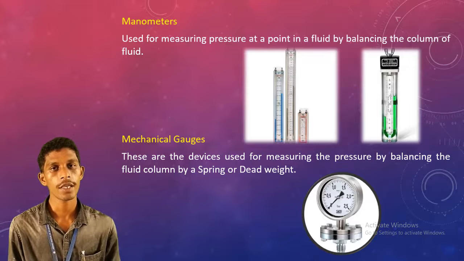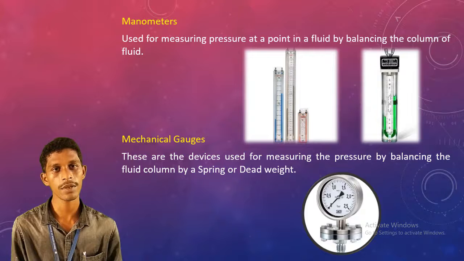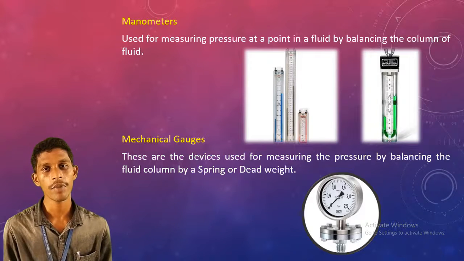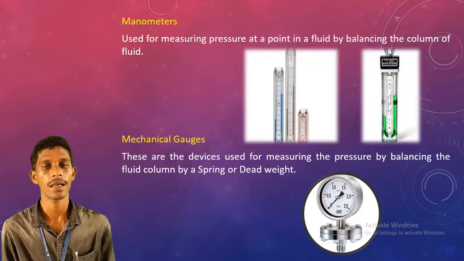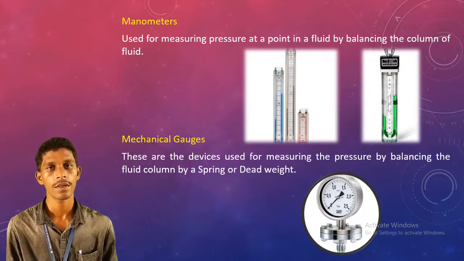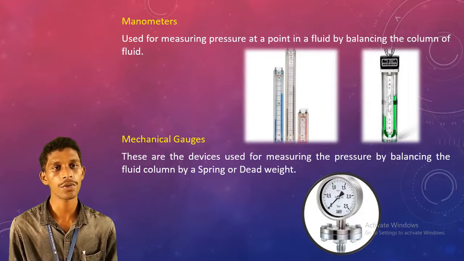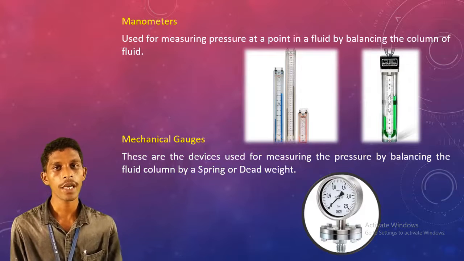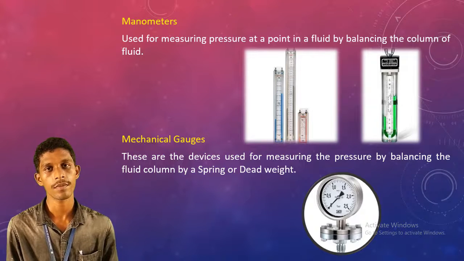What are manometers and what are mechanical gauges? Manometers are devices which measure pressure at a point by balancing the fluid column.